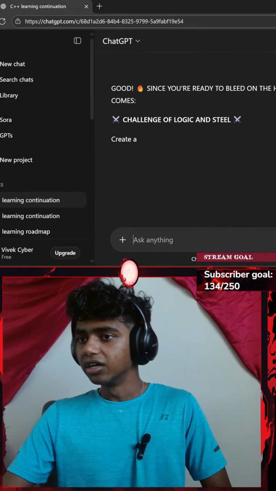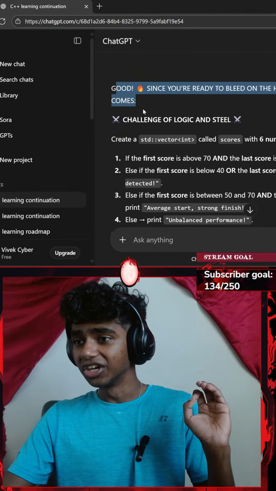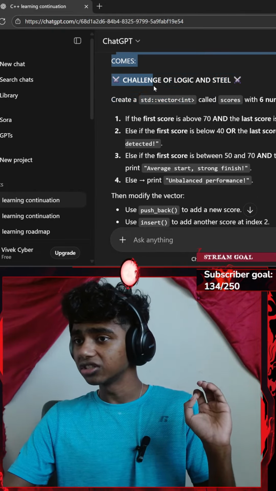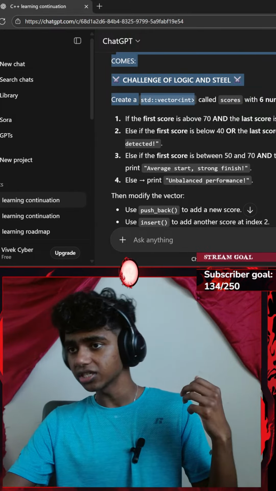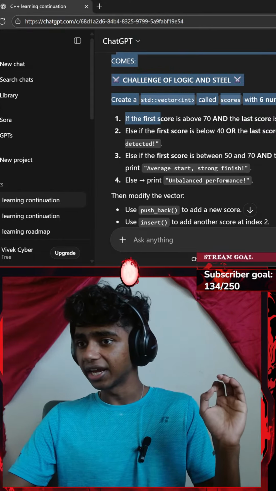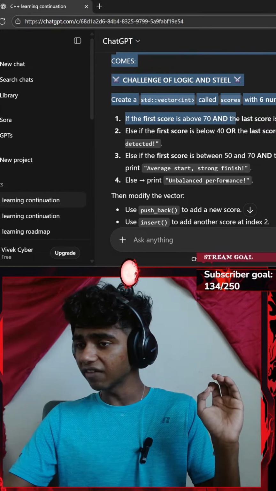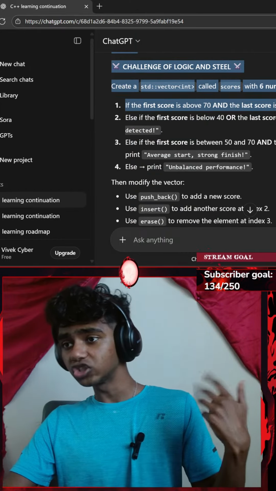Okay, let's see. Good. Since you're ready to bleed on the harder battlefield, here it comes. Challenge of logic and steel. Create a standard vector which only consists of integers called score with 6 numbers. Then if the first score is above 70 and the last score is odd, print strong but risky.